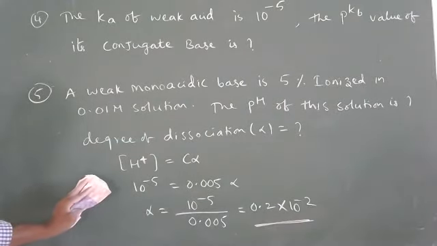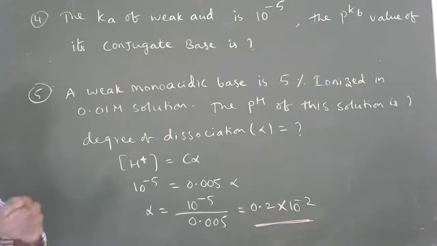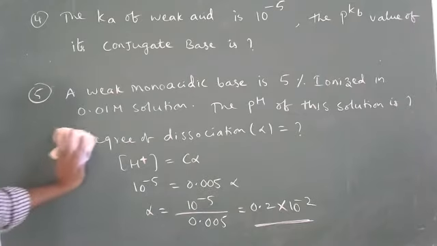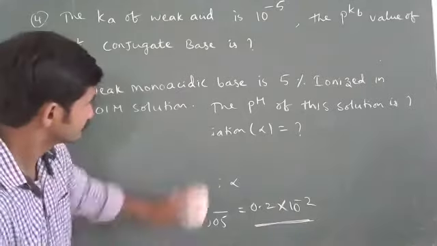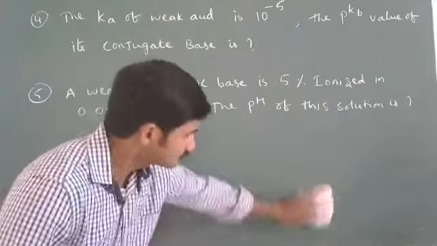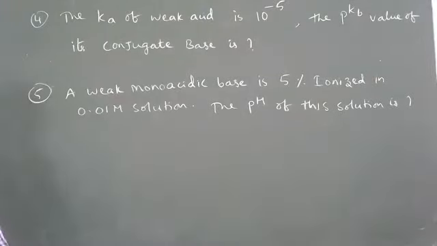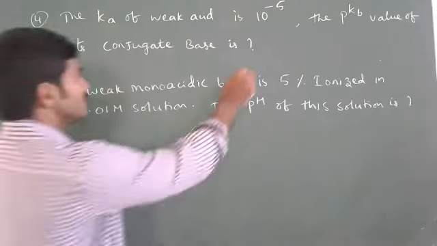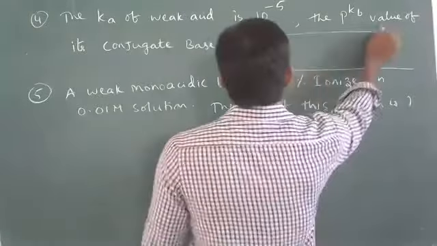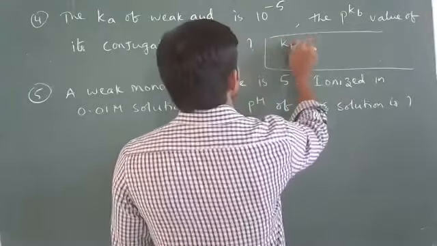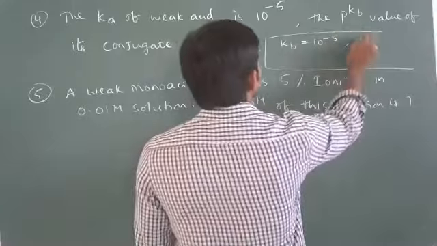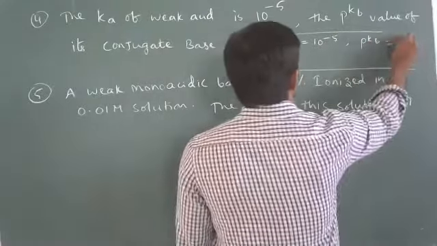So pKb is 9. All right, correct. This problem is very simple. Here what is given? Kb is given, 10 power minus 5. pKb we have to find out.